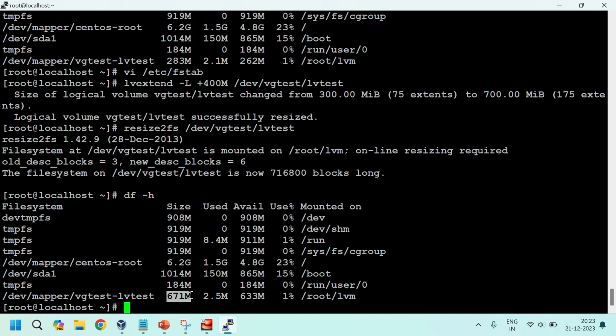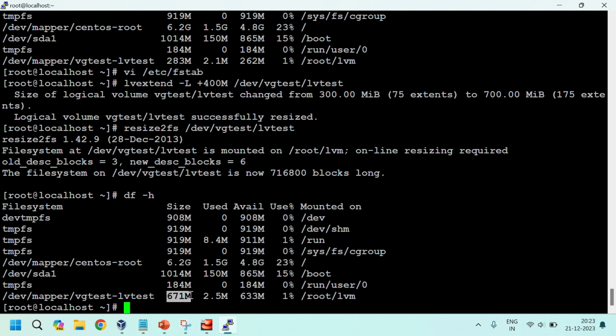Okay, vgextend. For the same, we can do it. For example, now vgtest is there, right? For that, we can map /dev/hdb, then we can extend the LV. That is the process. But if you reduce this LV, the scenario is different.